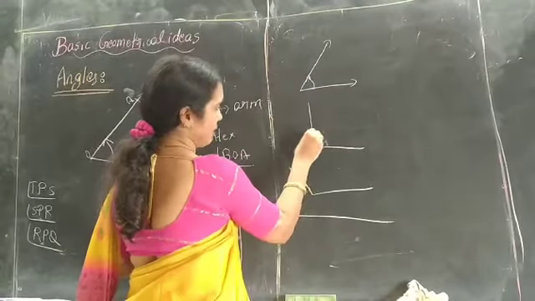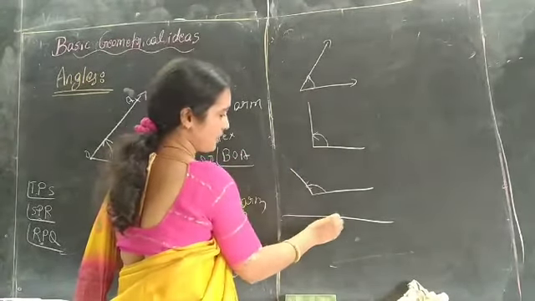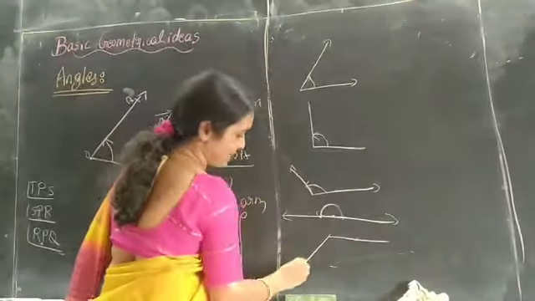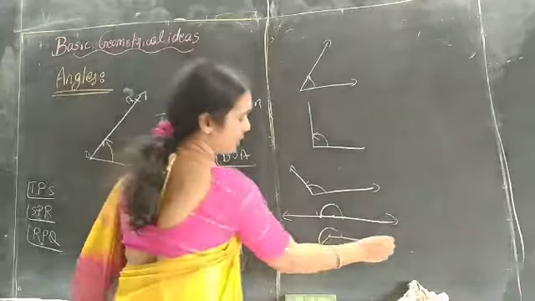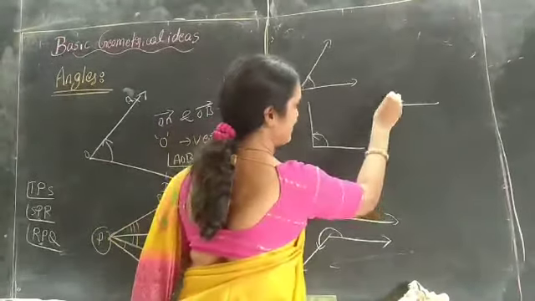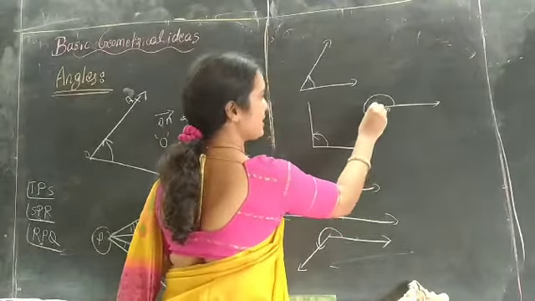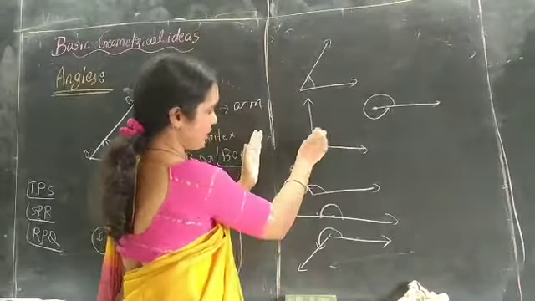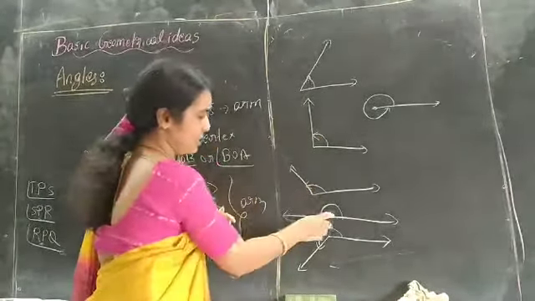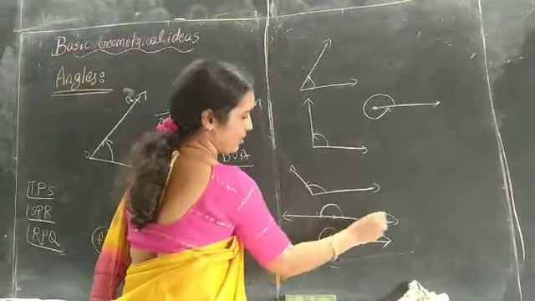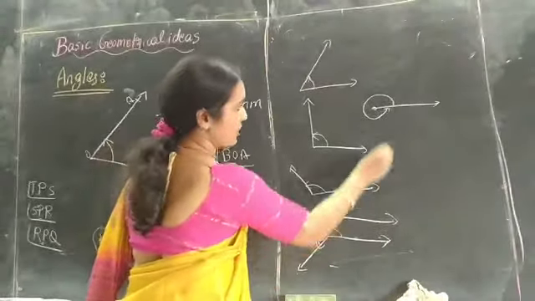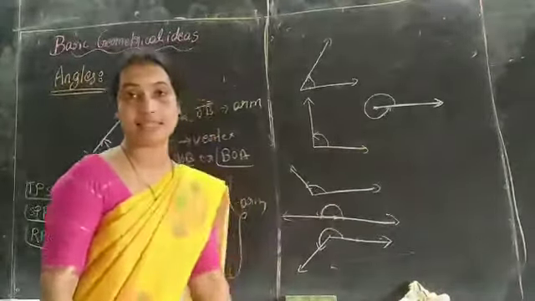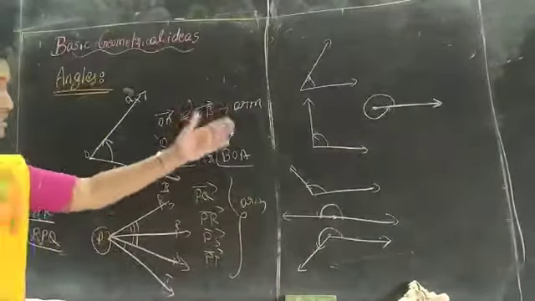This is acute, this is right, this is obtuse, this is a straight angle, this is a reflex angle, and this is a complete angle, because here the two arms overlap each other. So it's a complete angle, which is 360 degrees.